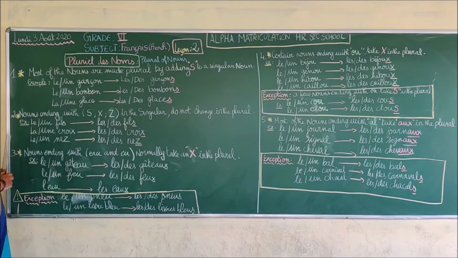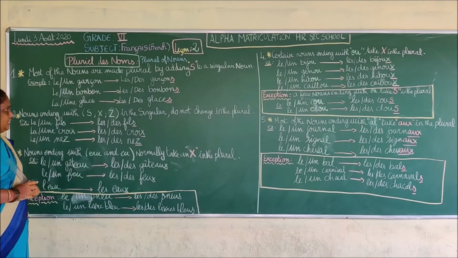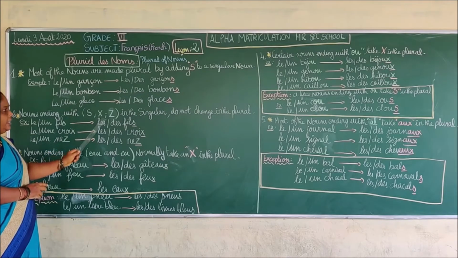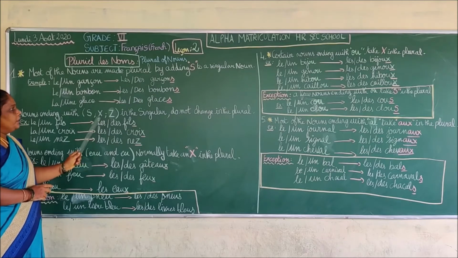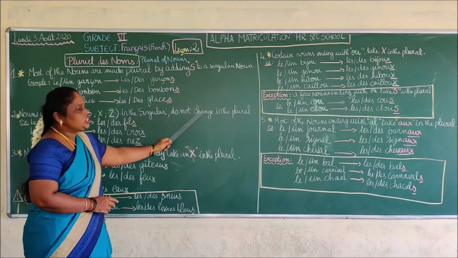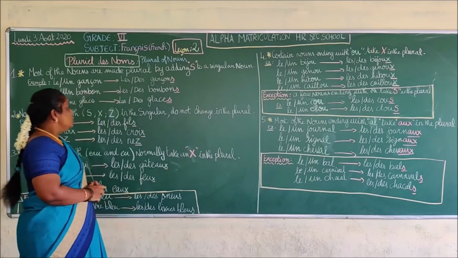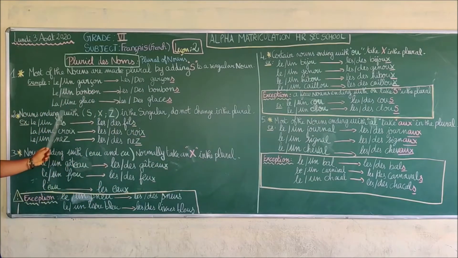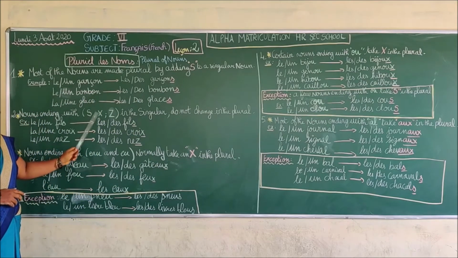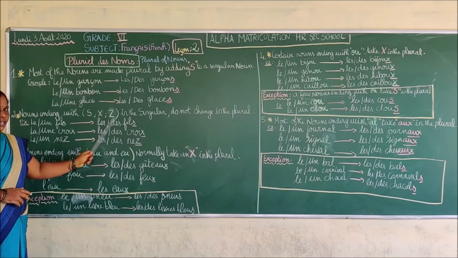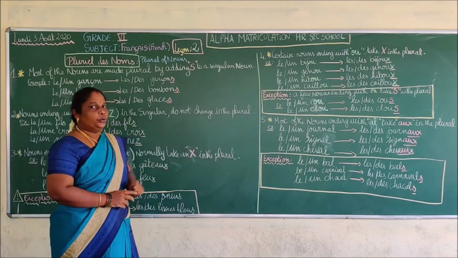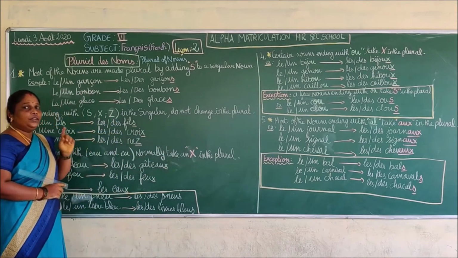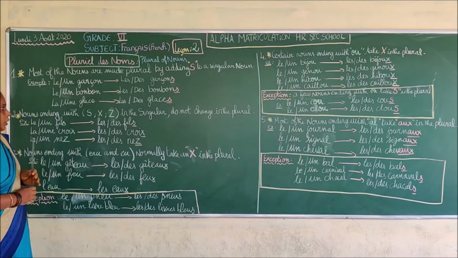Second one: nouns ending with s, x, z. S, x, z in French. If they are singular, they do not change in the plural. Quand vous avez les noms qui se terminent par s, x, z au singulier, nous n'allons pas changer au pluriel. There are no changes when we change into plural.